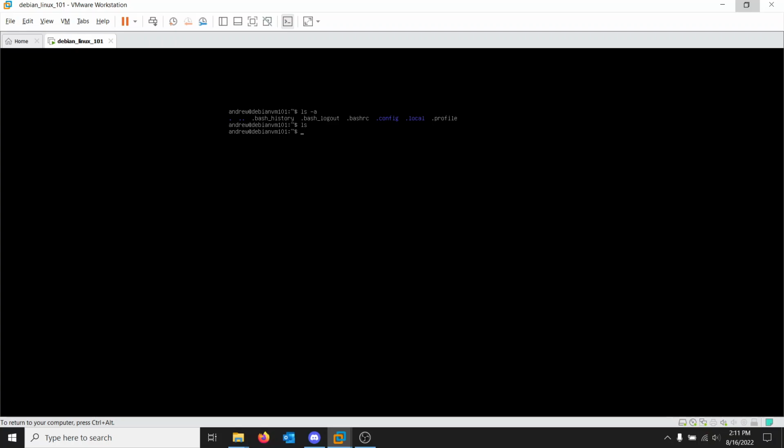Now, generally, what I've found is anything in your home directory that's a configuration file, like .profile or .bash_history. Well, bash history is just literally the history of your commands, but anything that's a dot file and is hidden, you really want to pay attention to. If you edit it, you can break things.